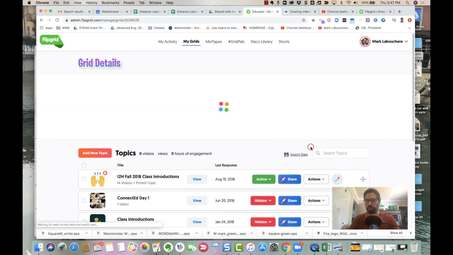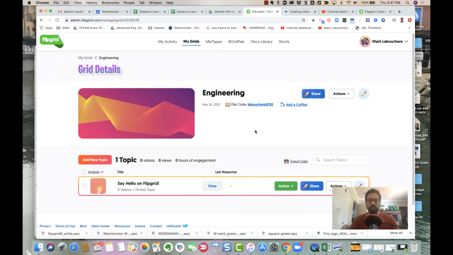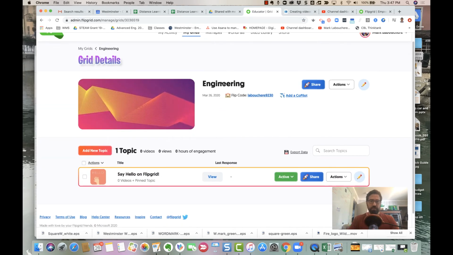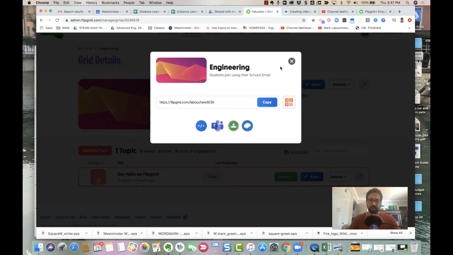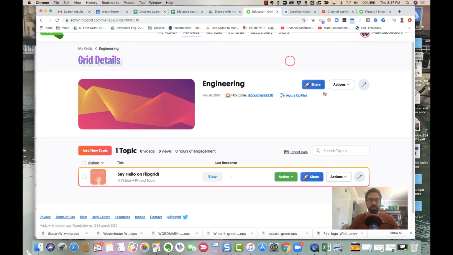All right, let's go to the grid. It's going to load that up. And then you'll see here, engineering, I can add a picture. All of this is heavily customizable. There's the share button too, again, that I can send the code out, and it even has a QR code. So that's, again, the same exact information that it was before.